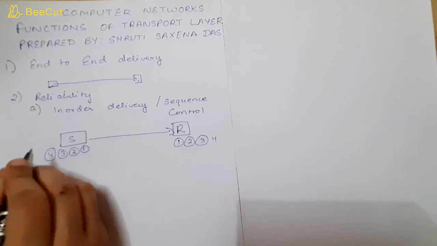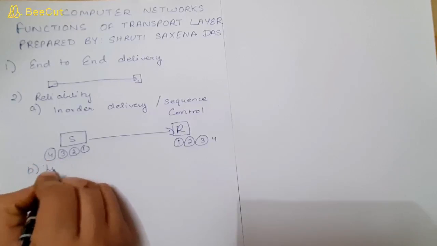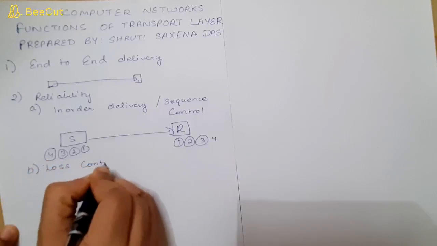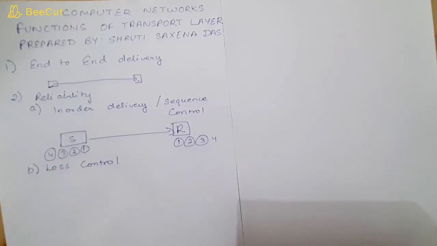Then the second metric when we talk about reliability is loss control. Loss control means that it should prevent loss of data. So we need to identify what segments are missing. Whatever segments are missing, for that retransmission should be initiated. So again the sequence number can be used for this purpose, and loss of data is minimized in case of TCP. When we are using TCP, which is a connection oriented protocol, we use a three-way handshake mechanism.